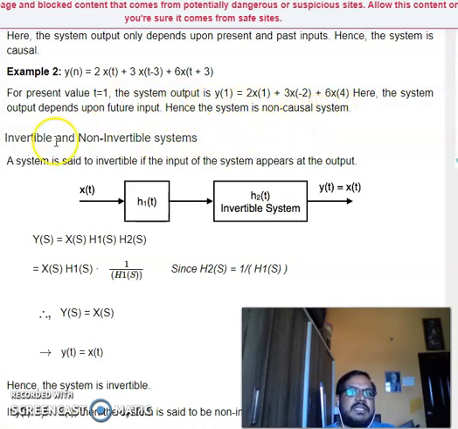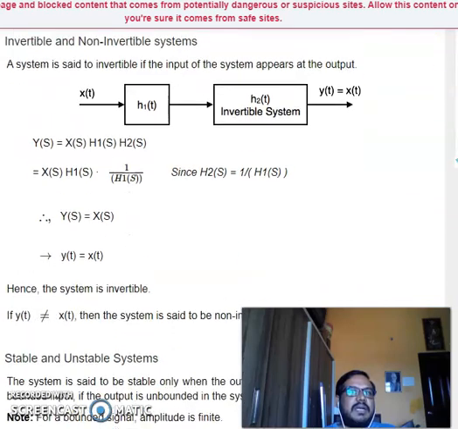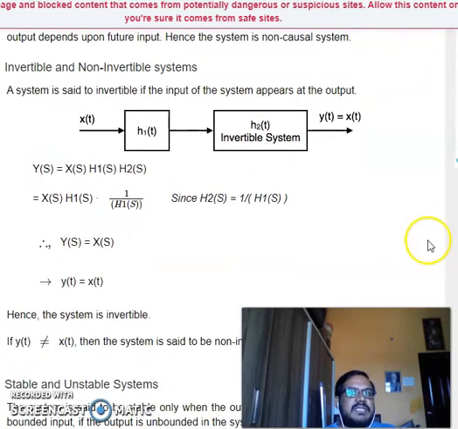Now let us see what are invertible and non-invertible systems. A system is said to be invertible if the input of the system appears at the output. If you have two blocks h1 of t and h2 of t, then y of s is given as x of s into h1 of s and h2 of s, where h1 of s and h2 of s are transfer functions.